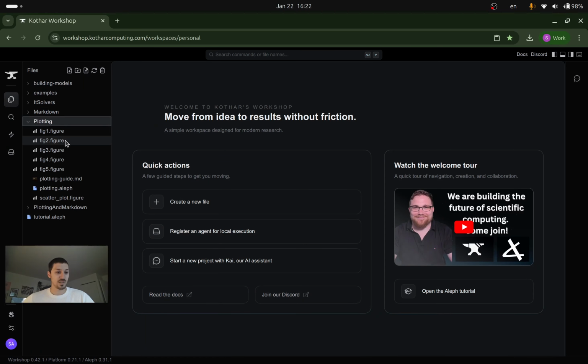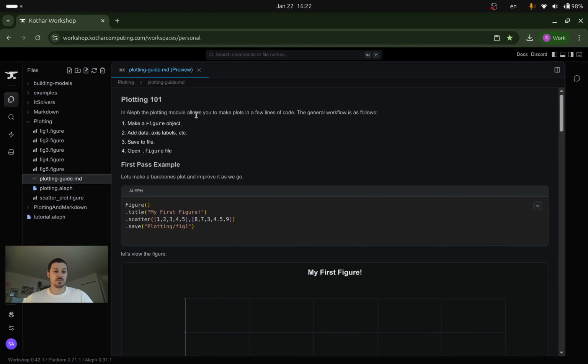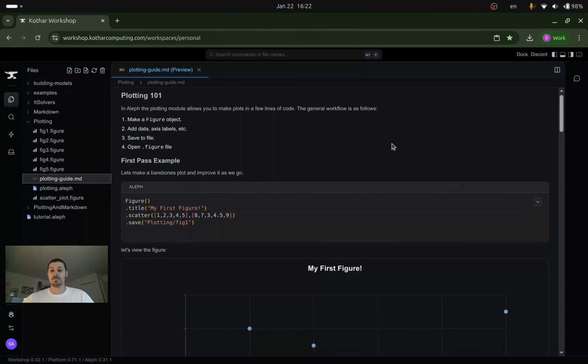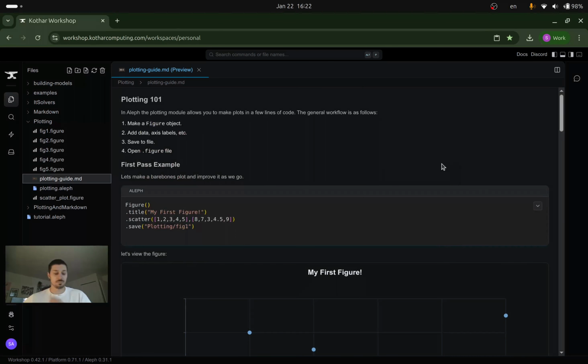So we now support plotting. What I did is I wrote a Markdown file that actually contains a bunch of code, some simple instructions, and everything that we want to see. I'm going to open the preview directly, and then we're going to look at the source code after. Effectively, it's a little mini notebook-looking thing where we actually preview a lot of our features.